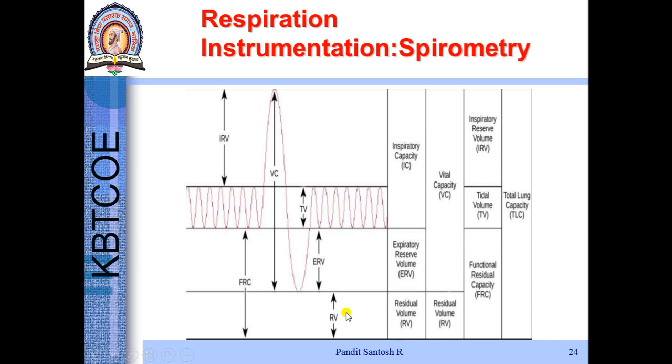Residual volume. Residual volume is the amount of air that always remains in the lungs in spite of the maximum expiratory level. Functional residual capacity is a combination of expiratory reserve volume plus residual volume.